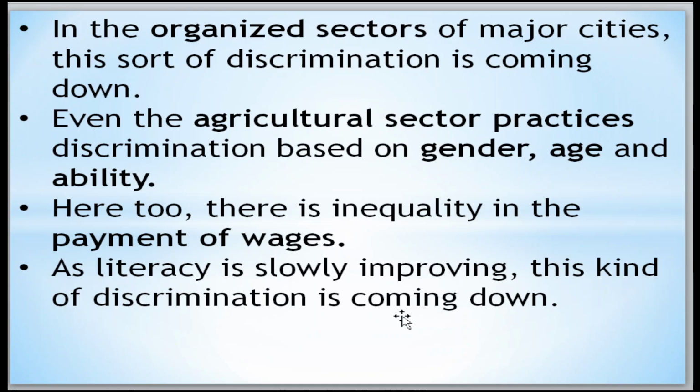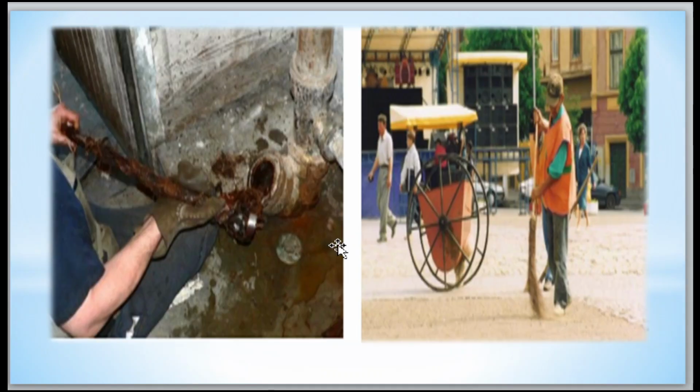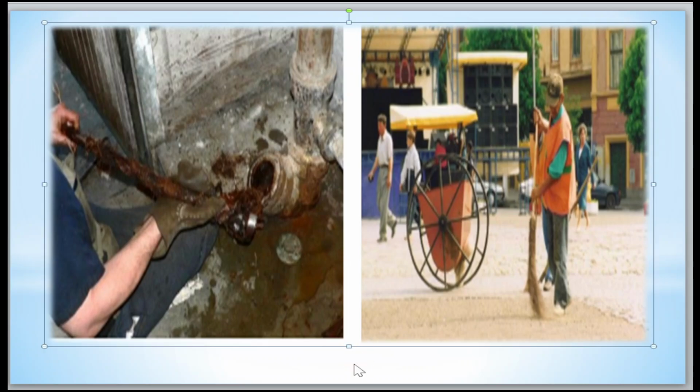Even the agriculture sector has more discrimination. Based on gender, age, and even abilities, there is inequality in the payment of wages. As literacy slowly improves, discrimination goes down. This is the different work, and this is what they are getting.